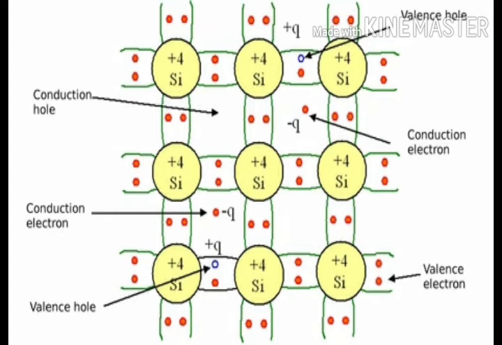The quantity eV, the electron volt, is an energy unit corresponding to the energy gained by an electron when its potential is increased by 1 volt. This is a known fact. It is equal to the product of q, which is equal to 1.6 into 10 to the power of minus 19 coulombs, and 1 volt, or 1.6 into 10 to the power of minus 19 joules.